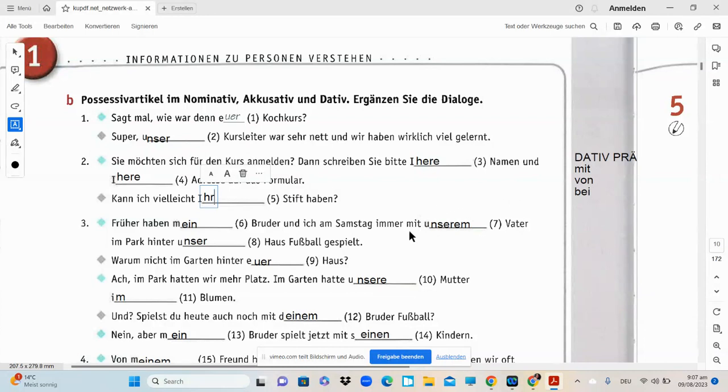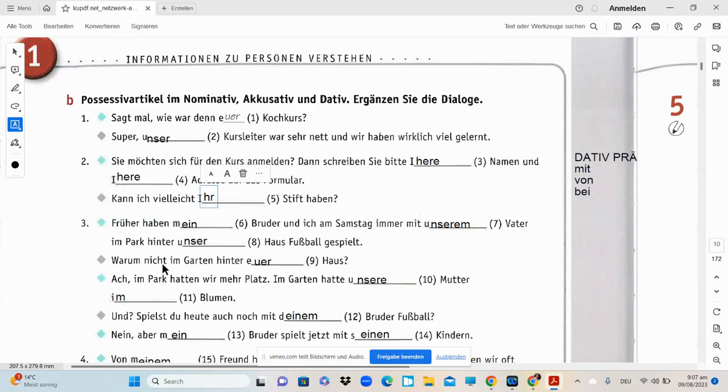Because we have the preposition mit, and I told you whenever it is these prepositions in the sentences, it has to be the dative case. So with our father, Vater is masculine, so masculine dative goes unserem Vater.